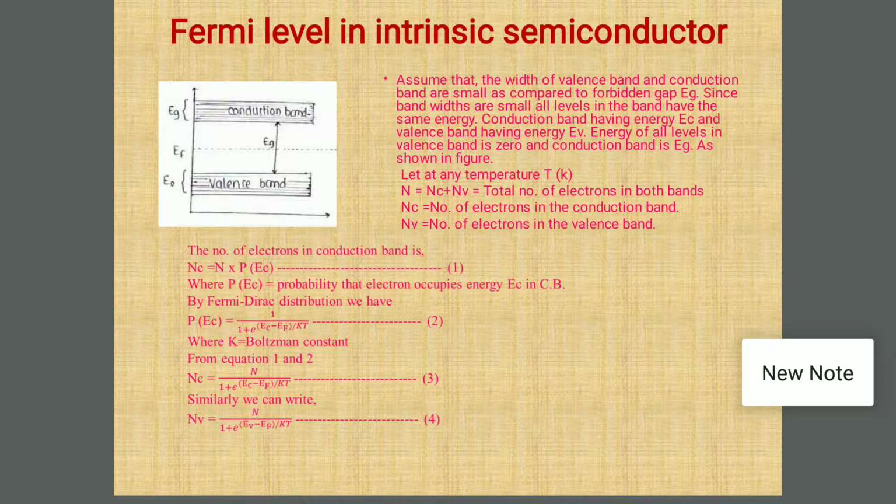Means, if we consider the Fermi-Dirac probability distribution function, then we have P of Ec is equal to 1 divided by 1 plus e raised to Ec minus Ef divided by kT.